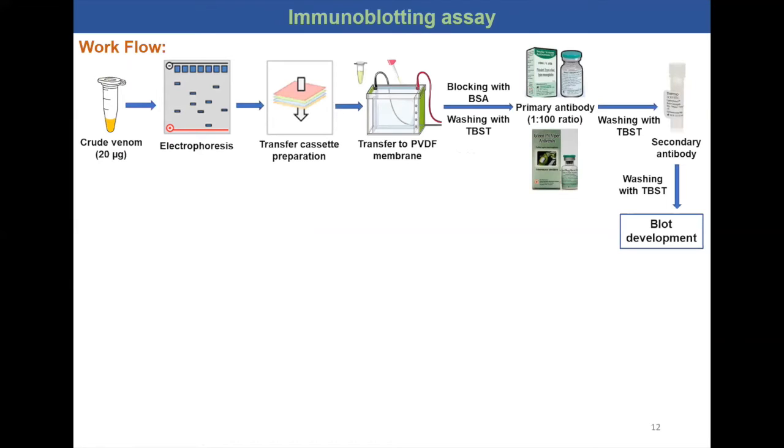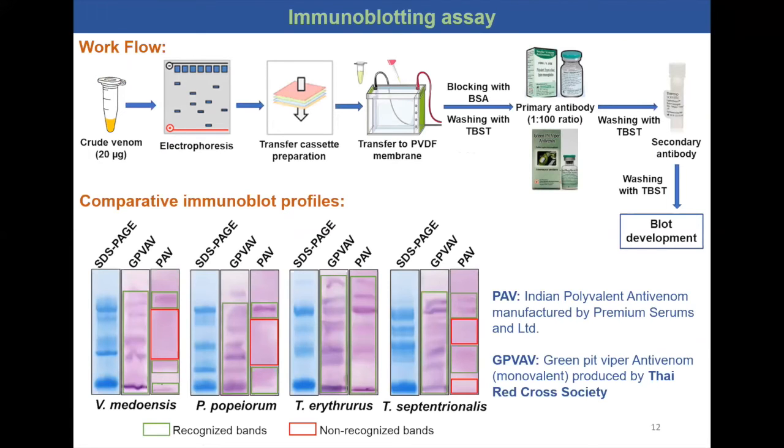Firstly, Western blotting was performed, taking primary antibody in 1:100 ratio for venom and antivenom, and 2 antivenoms were taken: Indian polyvalent antivenom produced by Premium Serums Limited and Green Pit Viper monovalent antivenom raised against Trimeresurus albolabris from Thai Red Cross Society.